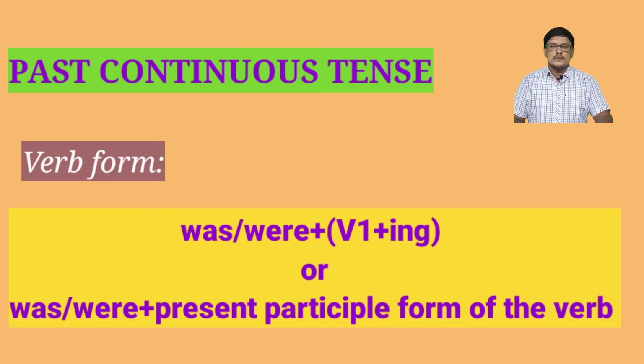Today we are going to learn about past continuous tense. The verb form that we have to use in this tense is was or were plus ing form, present participle form of the verb.